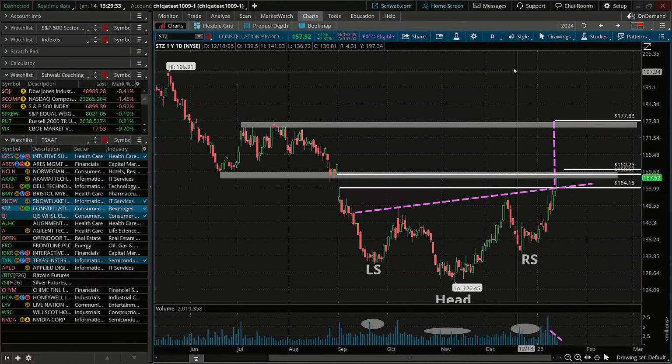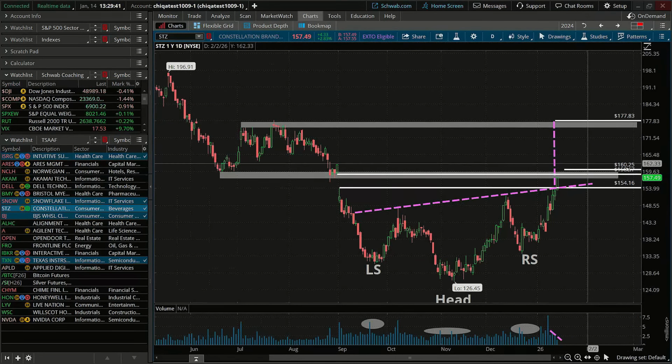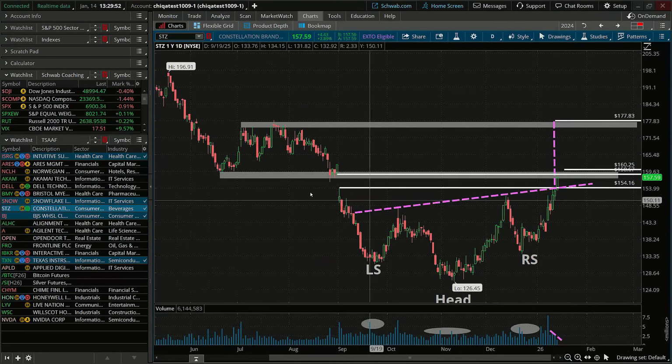So let's take a look here and craft a possible trade for this. We're still going to place this trade, but we're going to wait for additional price confirmation because if we had this big breakout on low volume, we may see a pullback to retest that support here.